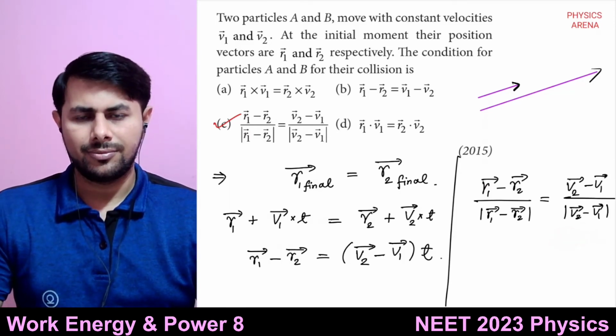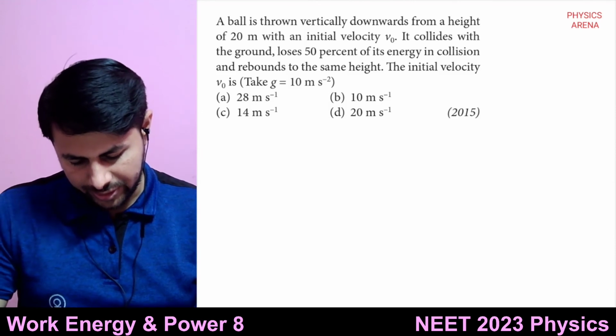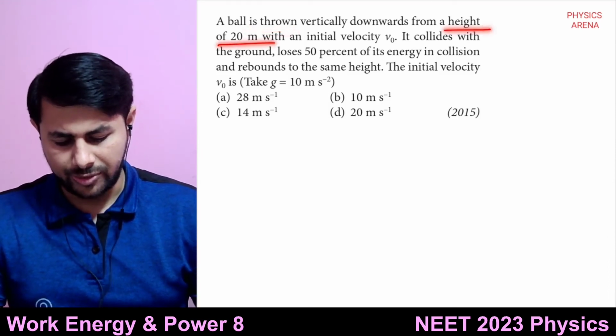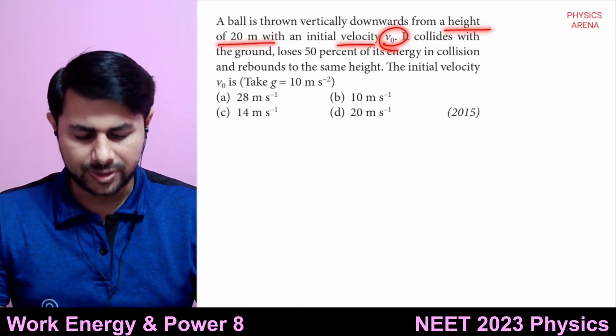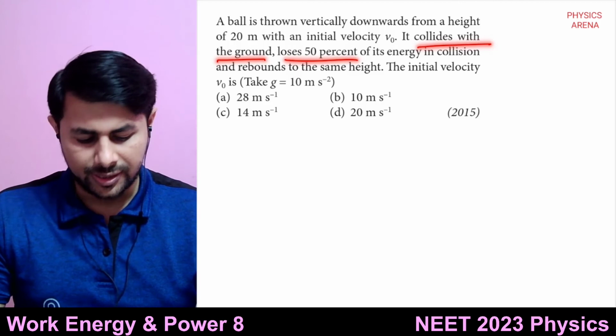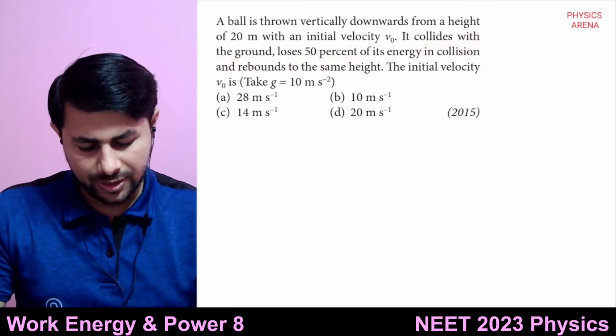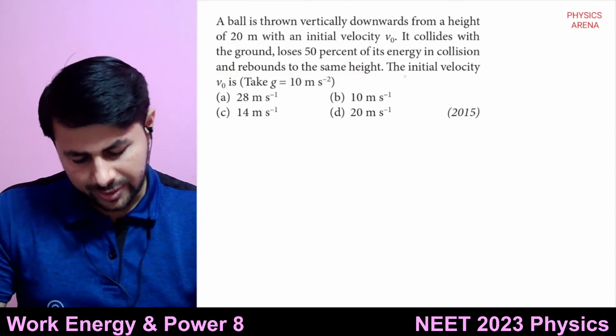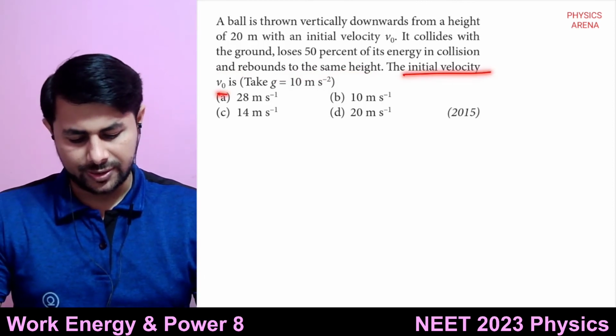Okay, let's see the next question. A ball is thrown vertically downwards from a height of 20 meters with an initial velocity v0. It collides with the ground, loses 50% of its energy in collision and rebounds to the same height. Okay, the initial velocity v0 is? This is the question.